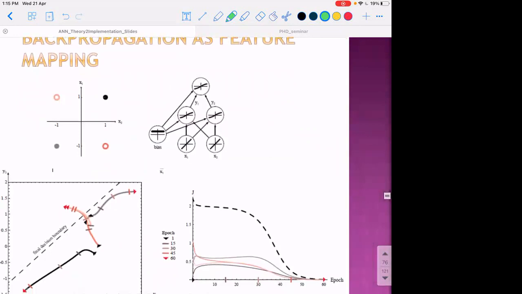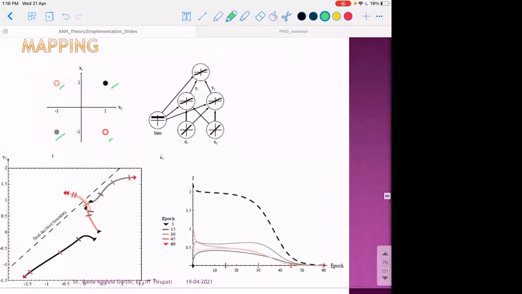As we have seen, this is an XOR problem wherein these two samples belong to one class, and these two samples belong to another class. We will see more explicitly in the training process what's happening and why the neural network, if we have hidden neurons, is able to classify it. If we plot them in X1, X2 space, you see that the samples are not linearly separable.